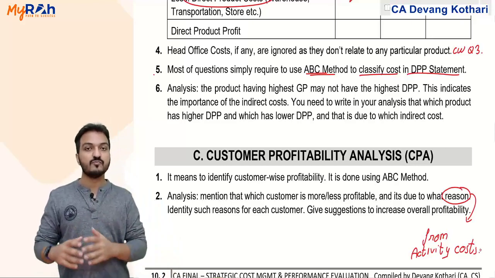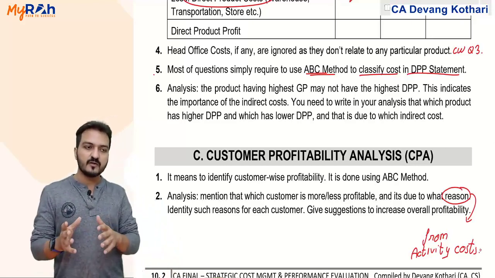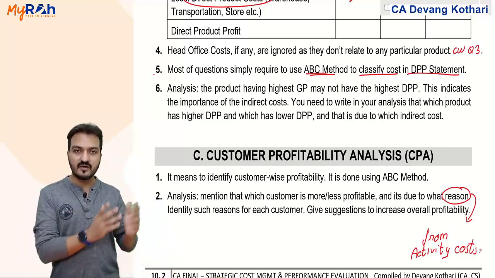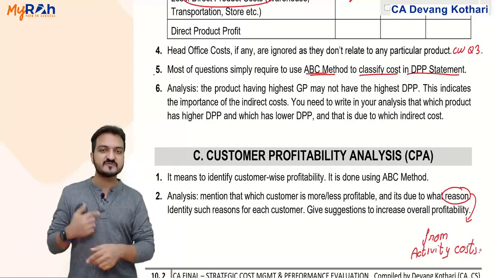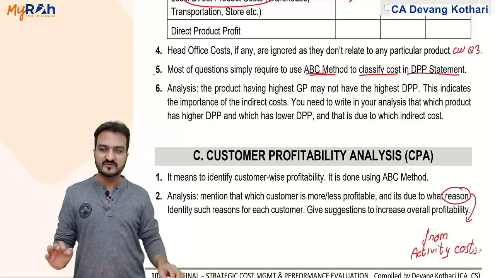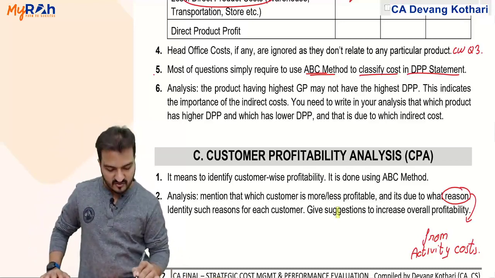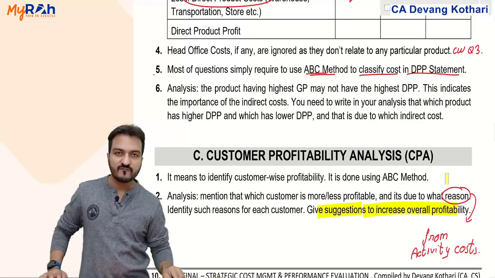Which customer has more activities, which customer has less activity, which customer is spending more of the driver in expensive activities, which customer is spending less driver in the expensive activities. All that you mention in your analysis. Yes, and accordingly, you also give suggestions to increase overall profitability.